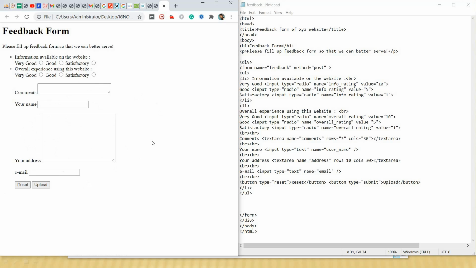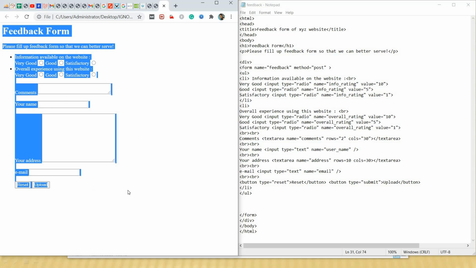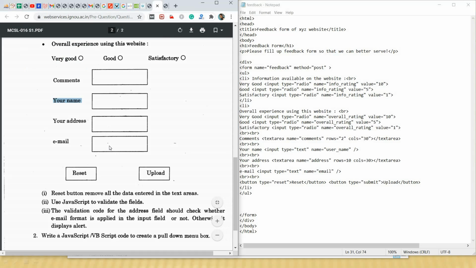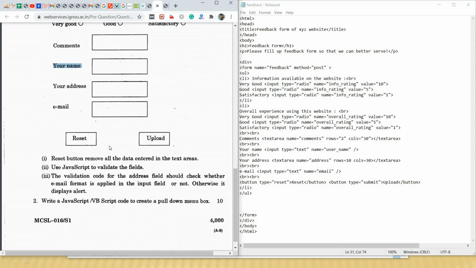If you can write your HTML form with correct tags, he will never mind this form also, as per the given question. Now let's see, we have to implement these three things. Let's see how we can implement.